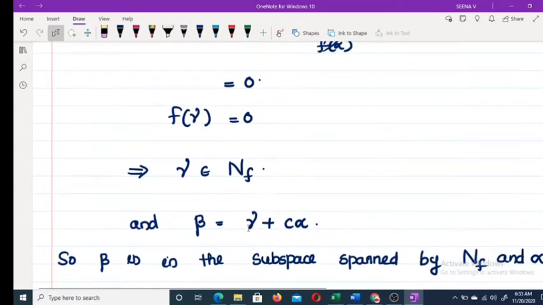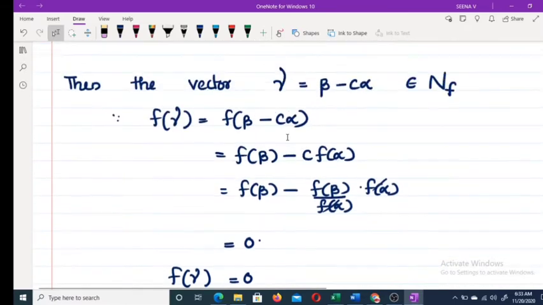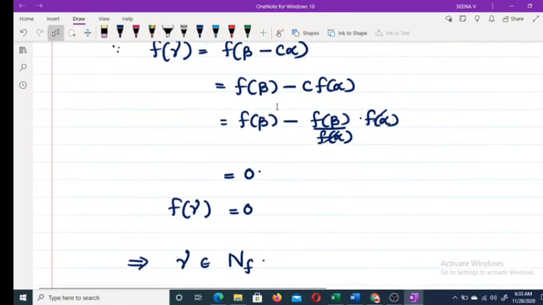And beta you can write as gamma plus C alpha, because we chose gamma equal to beta minus C alpha. From this we get beta equal to gamma plus C alpha.